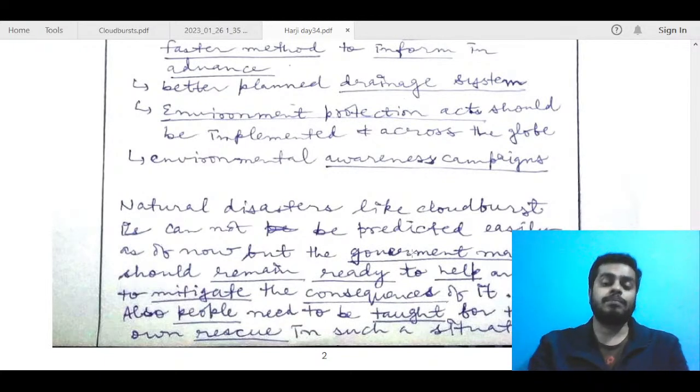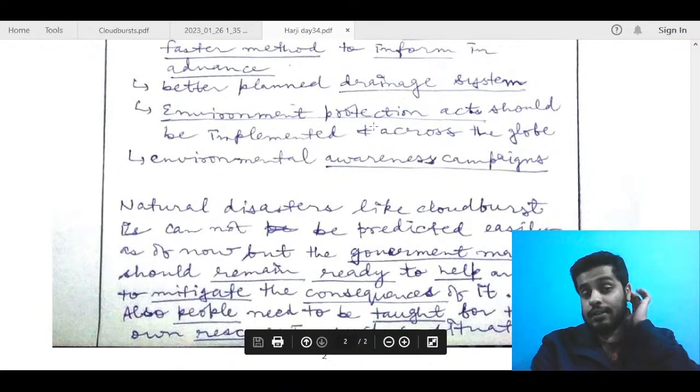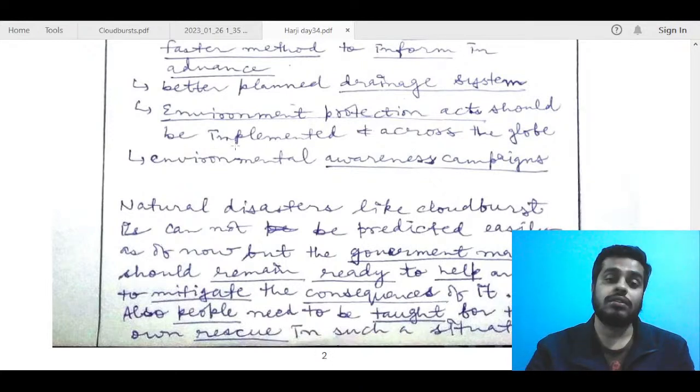That will be a more positive conclusion in this answer, rather than pointing towards negatives or that government can't predict. That I think you can mention in the way forward, that we need to be better at predicting the occurrence of cloudburst events.